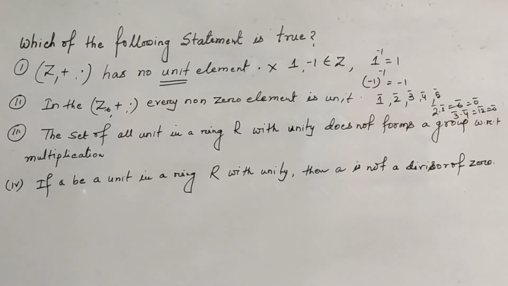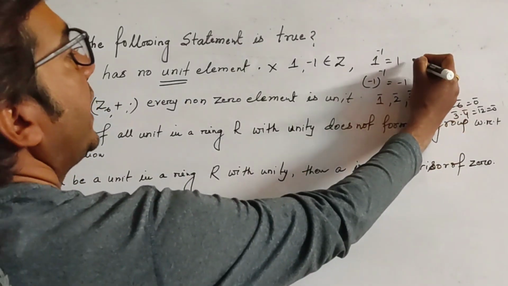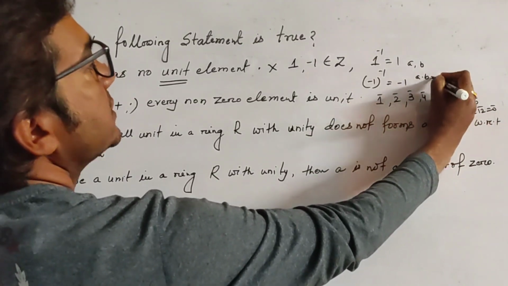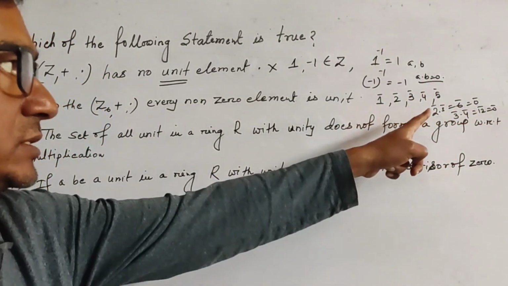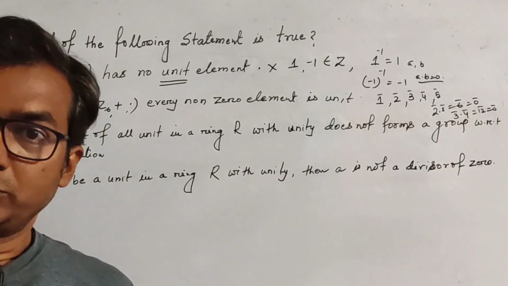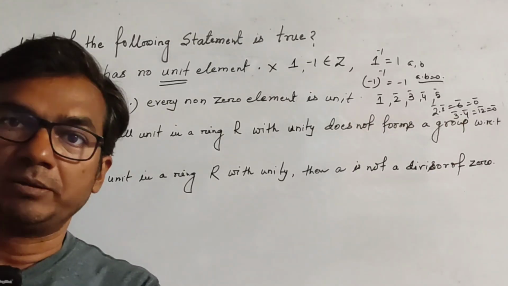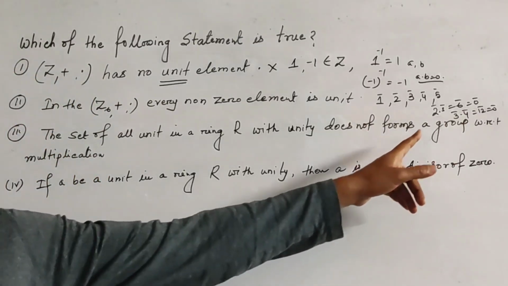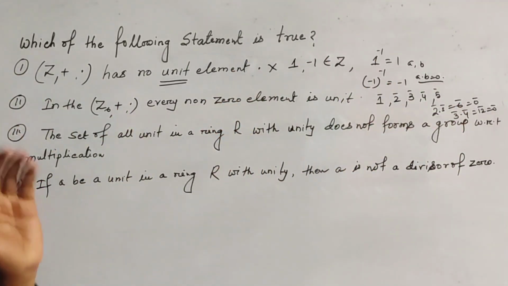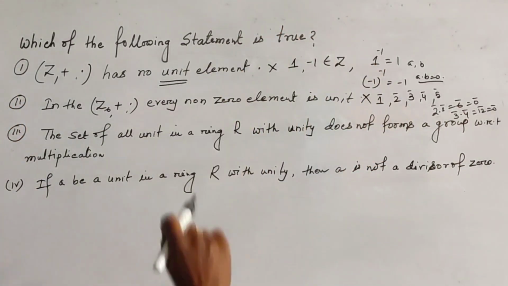These two pairs. Okay, and this relation shows that here A and B are two non-zero elements with A dot B equal to the 0 element. So this is a divisor of 0, and we know that if an element is a divisor of 0, this element must not be invertible. So we see that 2, 3, 4 have no inverse in Z6 plus dot. So this statement is not true.